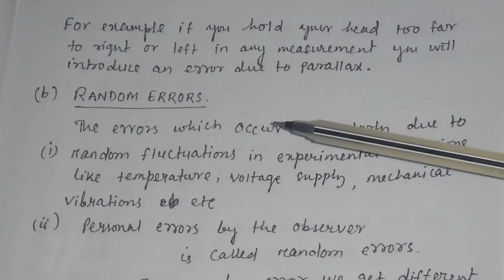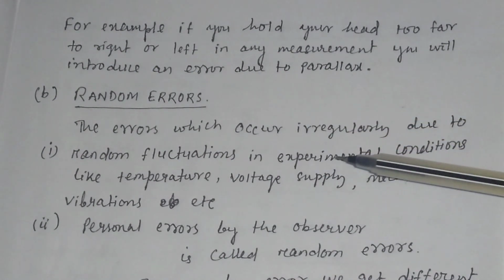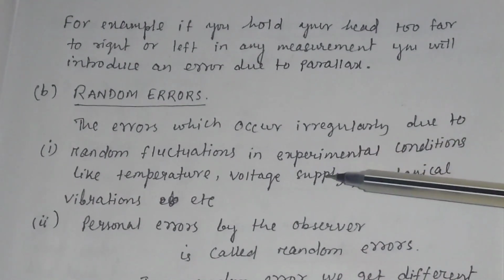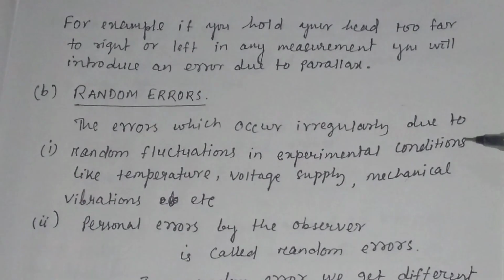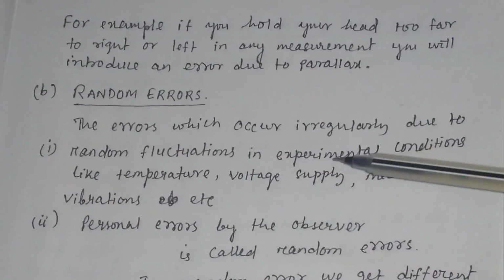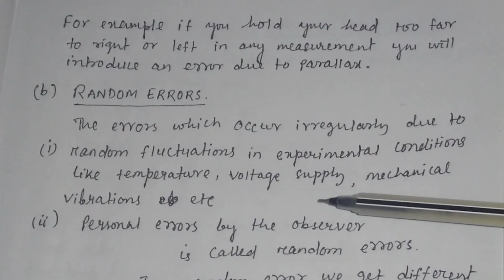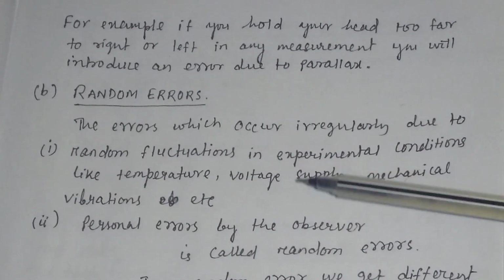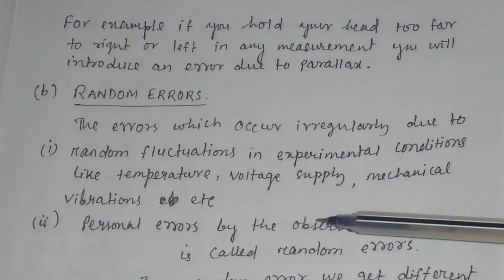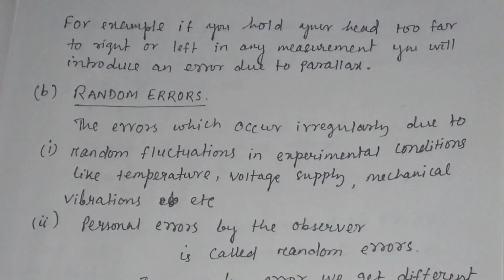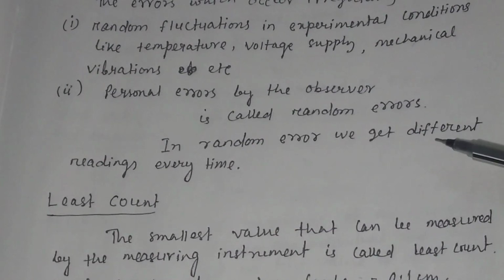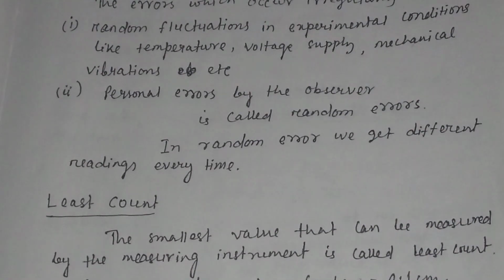Then what are random errors? The errors which occur irregularly due to random fluctuations in the experimental conditions like temperature, voltage supply, mechanical vibrations, etc. are called random errors. Random error may also appear due to personal error by the observer. In random error, we get different readings every time.